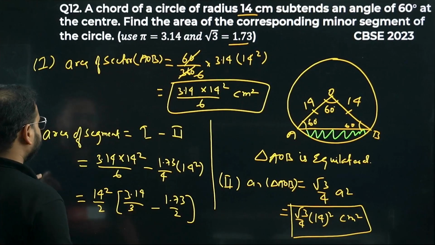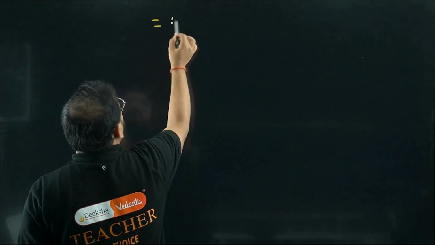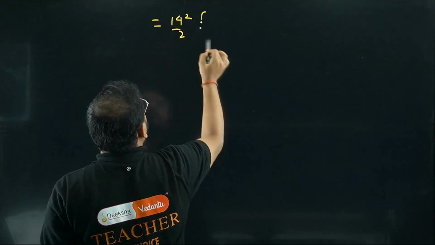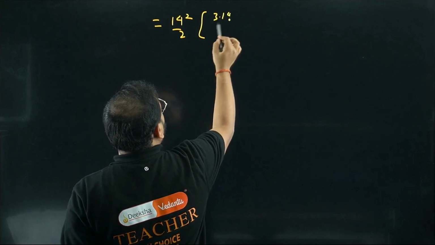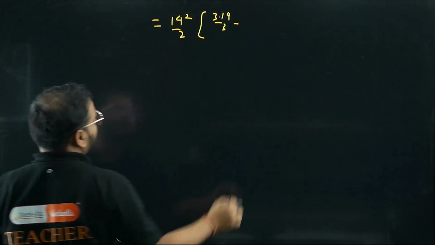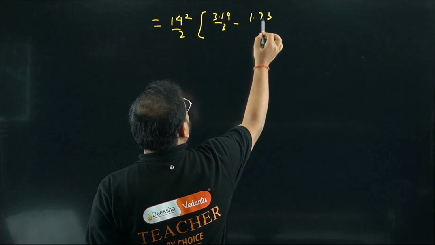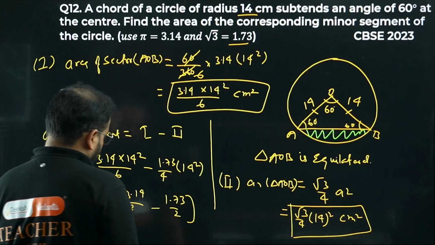Okay, let's solve it. On this side I'm getting 14 square by 2, times 3.14 by 3 minus 1.73 by 2. Have I missed anything?